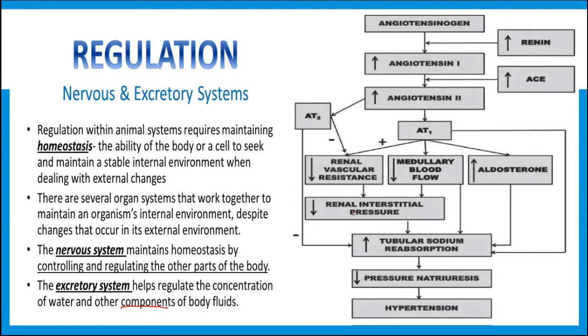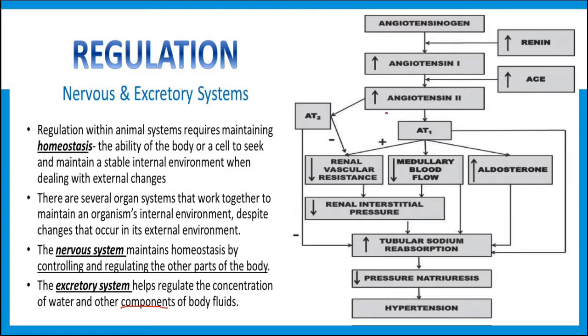Due to this, the blood pressure will increase and finally GFR will increase. The aldosterone also results in hypertension, due to the reabsorption of sodium and other things. So in this way we can see this renin-angiotensin mechanism increases the GFR.